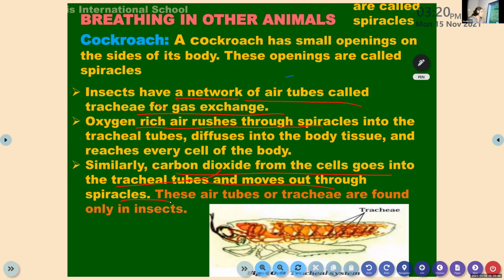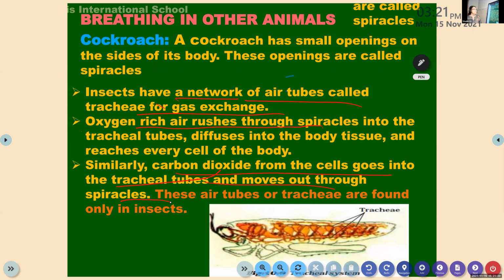Okay. And where do we see this type of tracheal system? Only in insects: mosquitoes, flies, all types of insects. This is the respiratory system. Why cockroach? The cockroach's tracheal tubes are more visible than those of flies and other insects. So you can observe the cockroach carefully. Even the dead cockroaches in your house, just take one and observe it closely. You will be able to see all the tracheal tubes. So do you think it is the design of the cockroach? No, it is not the design of the cockroach.